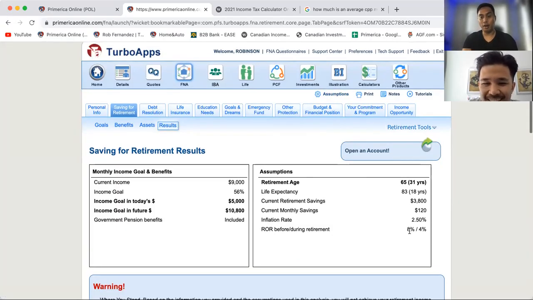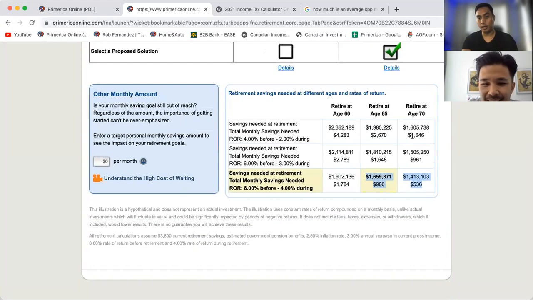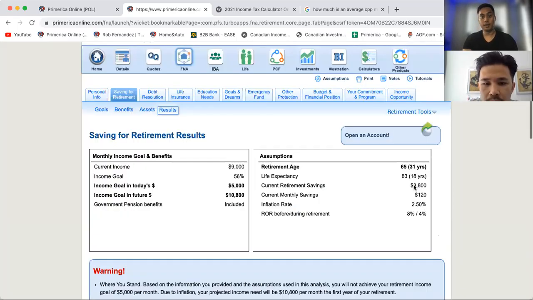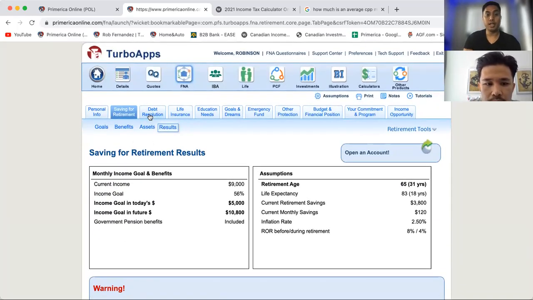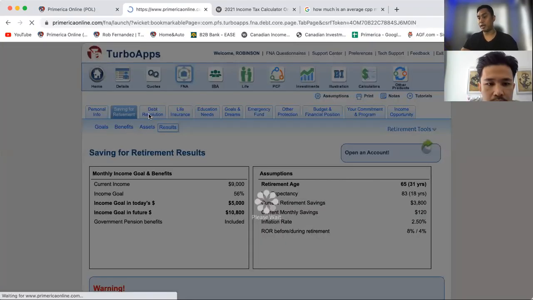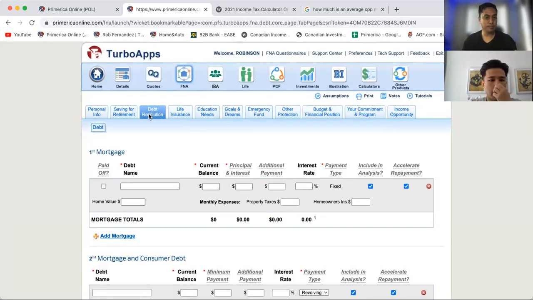So for him to retire, he needs to put away, even now, $500 a month. Imagine that he puts away $500 a month. You get 2% of that for the next 35 years. Right. All right. So next part to this is debt. Remember when I asked him about debt, and because he doesn't carry a balance, you don't really got to add the credit card in here.